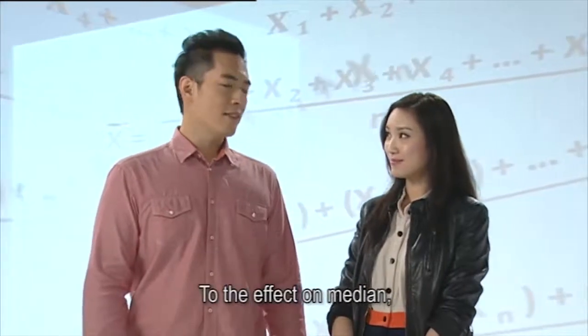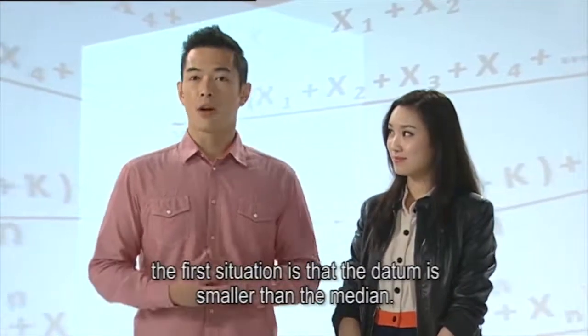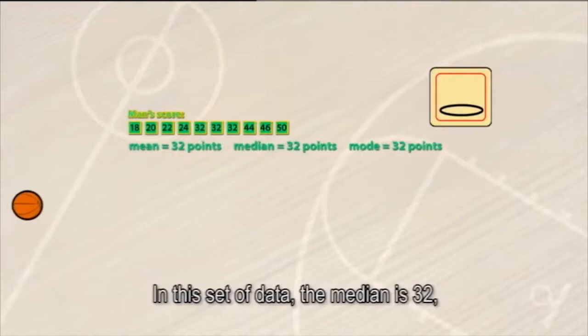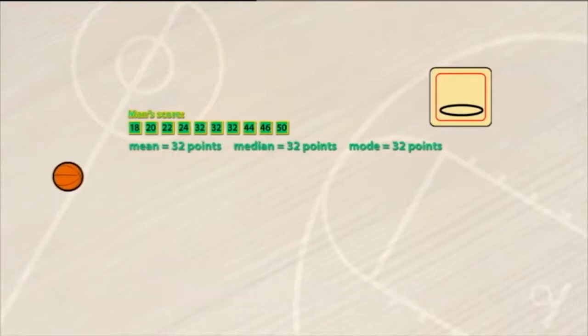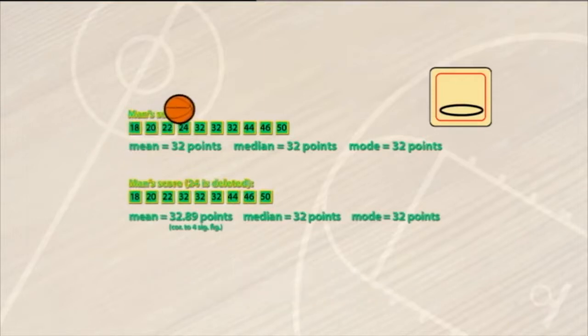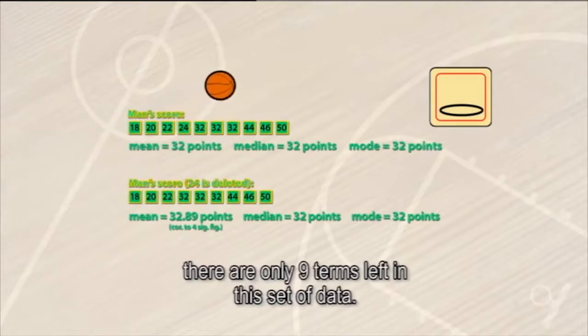To the effect on median, the first situation is the datum is smaller than the median. In this set of data, the median is 32. If 24 is deleted, 24 is smaller than the median. There are only 9 terms left in this set of data.